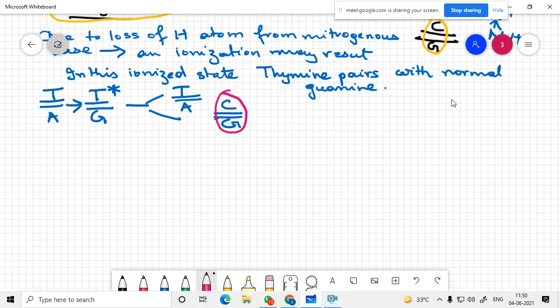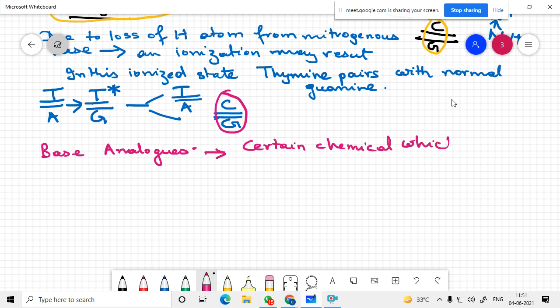And the next one is when you use base analogues. So there are certain chemicals which have similar structure to that of nitrogenous bases.